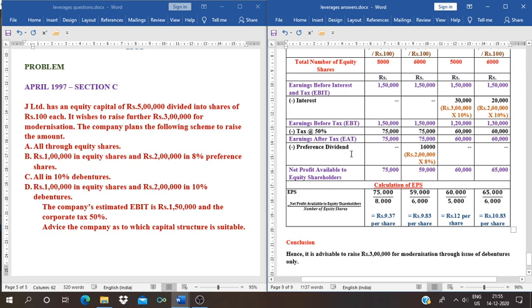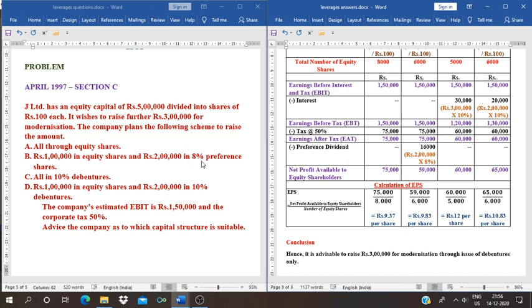From this, we have to deduct the preference dividend. In the existing capital of 5 lakhs, there is no preference capital here. In the first alternative, or the first scheme, there is no preference share capital. And the second one has rupees 1 lakh equity shares and rupees 2 lakhs in 8% preference shares. So whenever preference share capital is there, the company has to pay preference dividend, and the rate of preference dividend is 8%.